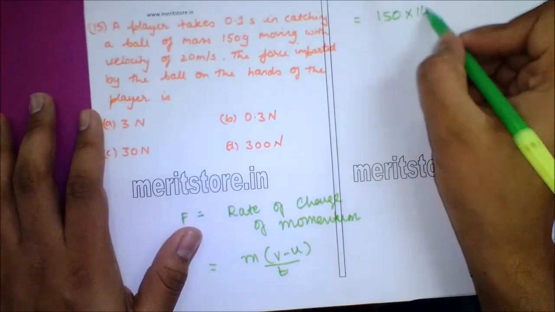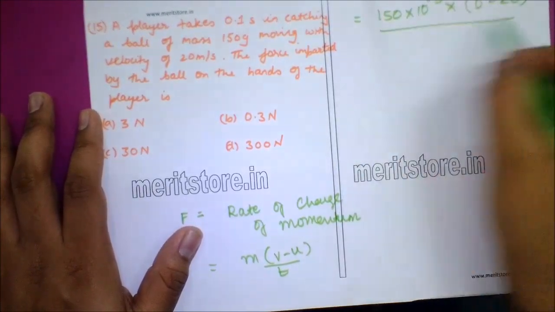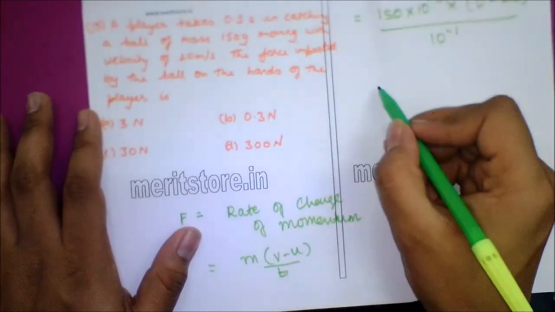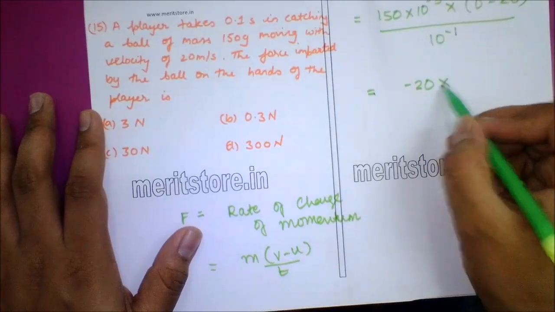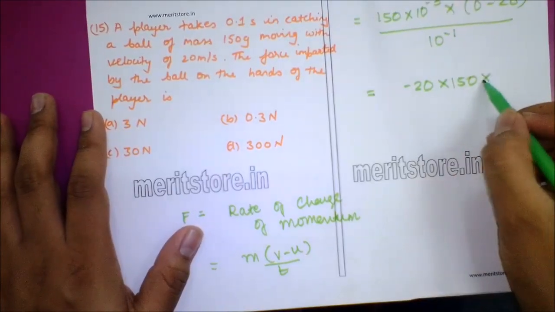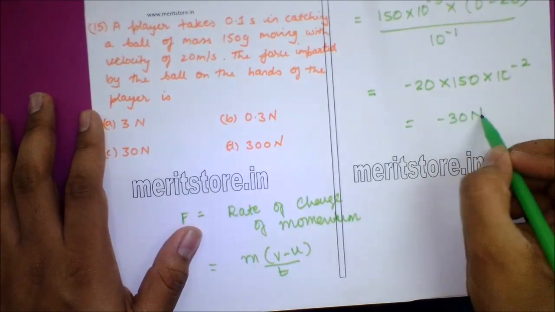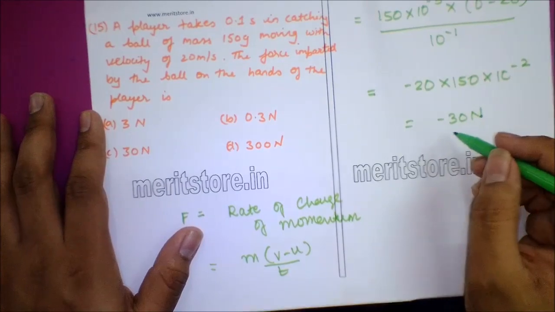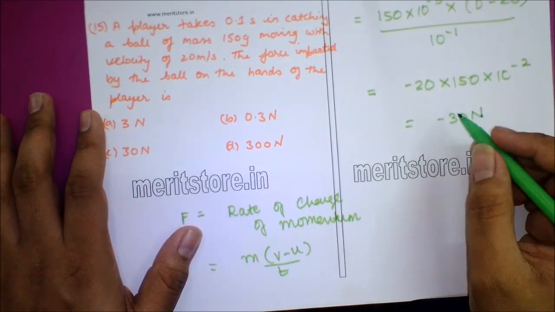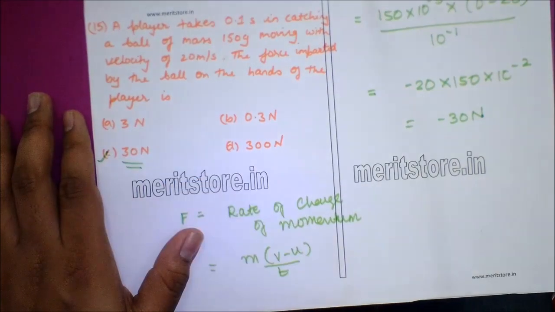150 into 10 raised to minus 3 into 0 minus 20 upon 10 raised to minus 1, which is minus 20 into 150 into 10 raised to minus 2, which is equal to minus 30 Newton. So this is the force exerted by the hand on the ball. The ball exerts a force of 30 Newton on the hands of the player. So option C, 30 Newton, is the correct answer.